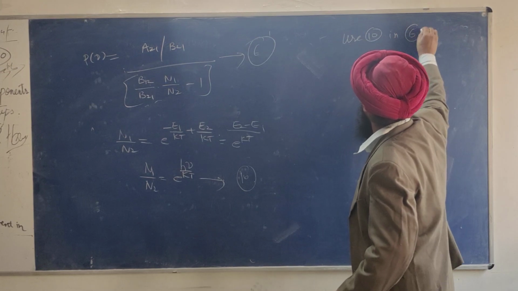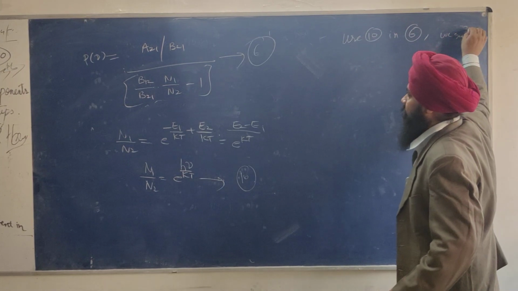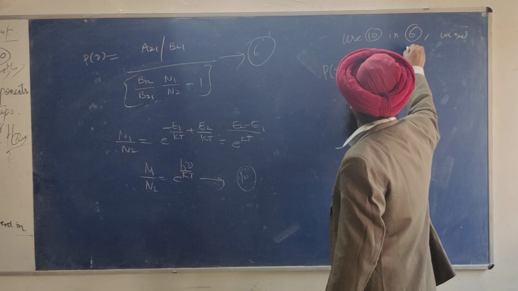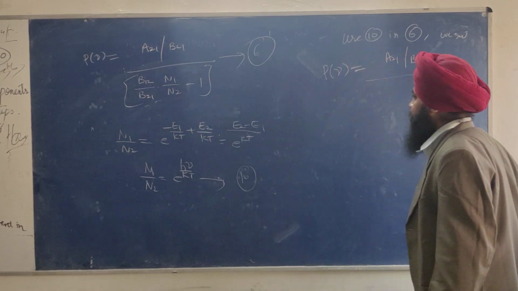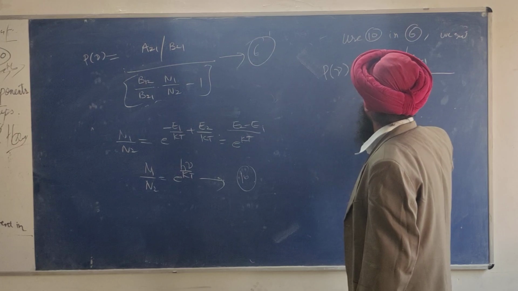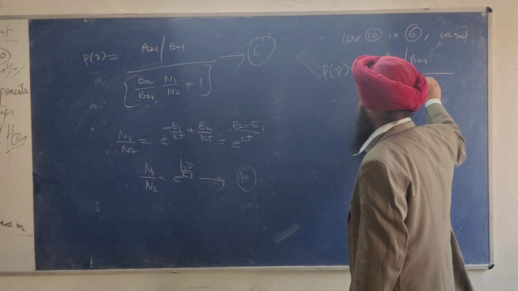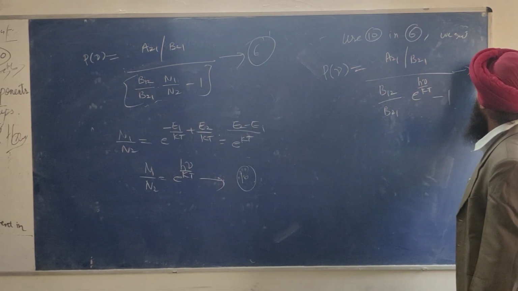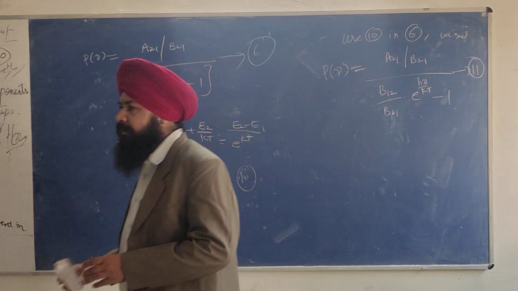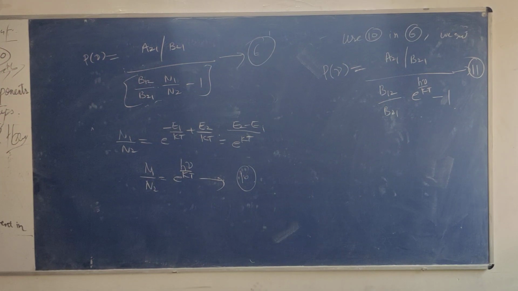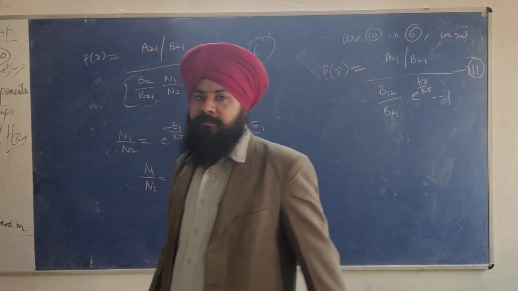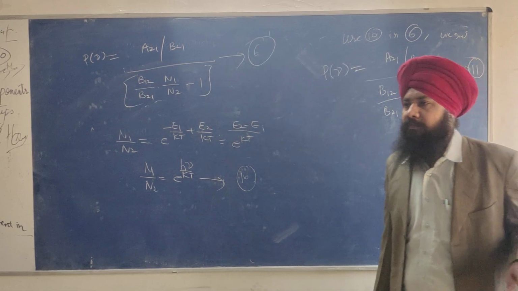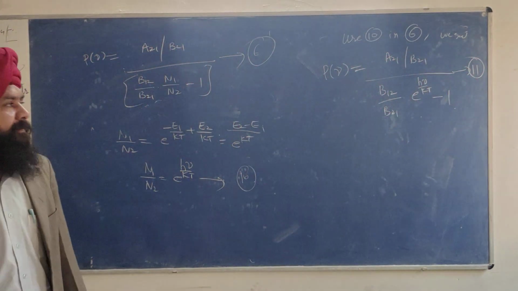Use 10 in 6. We get rho nu is equal to A21 upon B21 divided by B12 upon B21 into e raised to power h nu upon kT minus 1. This is a very, very important equation. Give it equation number 11.